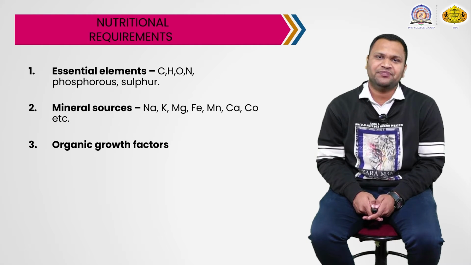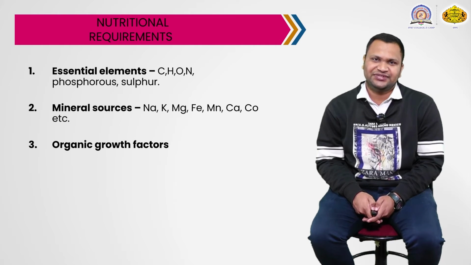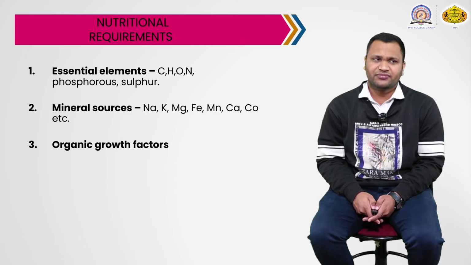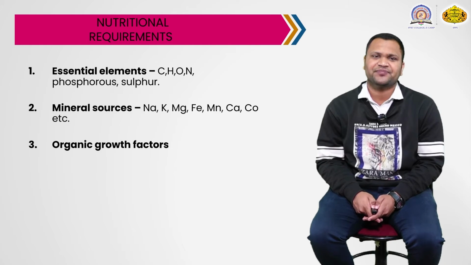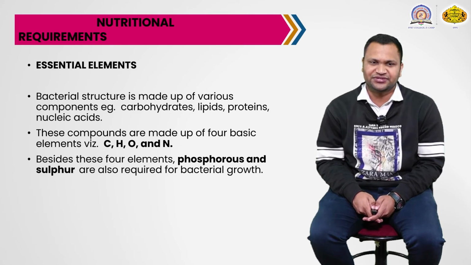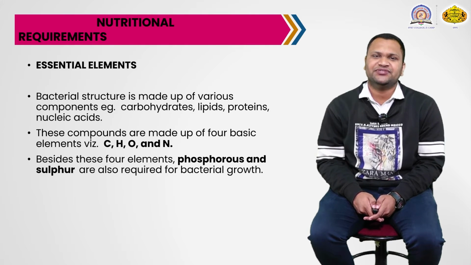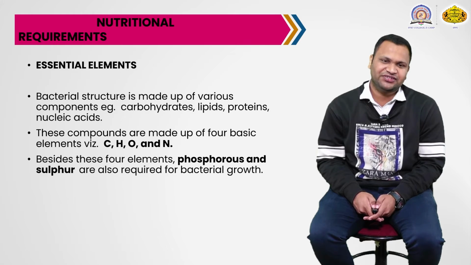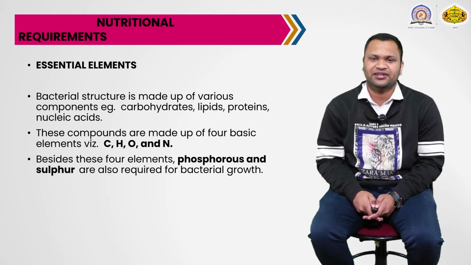Generally, phosphorus is present in the nucleic acids, making up the DNA strand, and sulfur is generally contained in proteins, like amino acids that have sulfur as a functional group. So besides these four elements, phosphorus and sulfur are also required for bacterial growth.